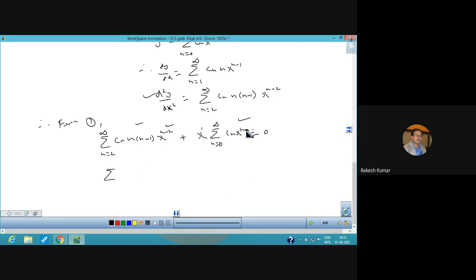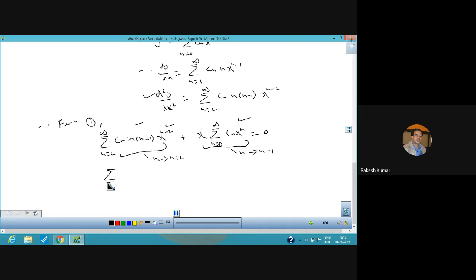But what we require here, we require x raised to power n का पावर. So for this हम क्या करेंगे, first term में you will change n to n plus 2, and in the second term you will change n to n minus 1.